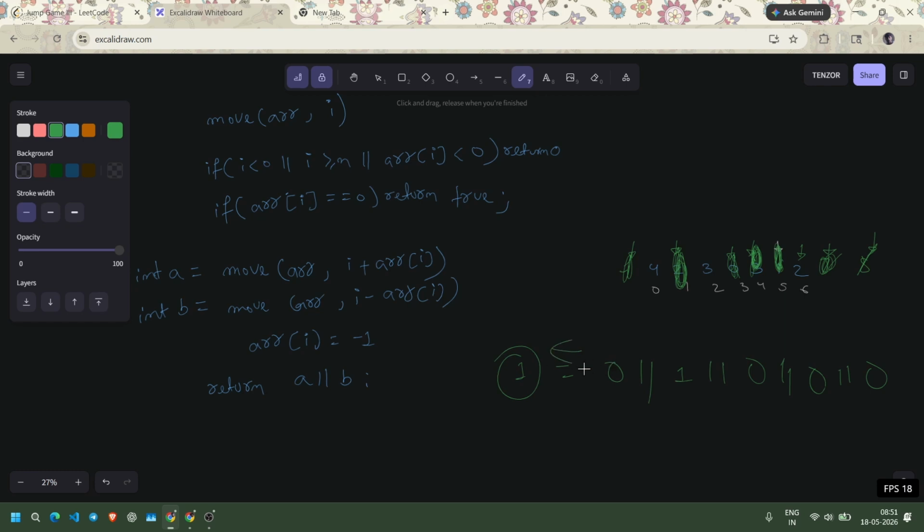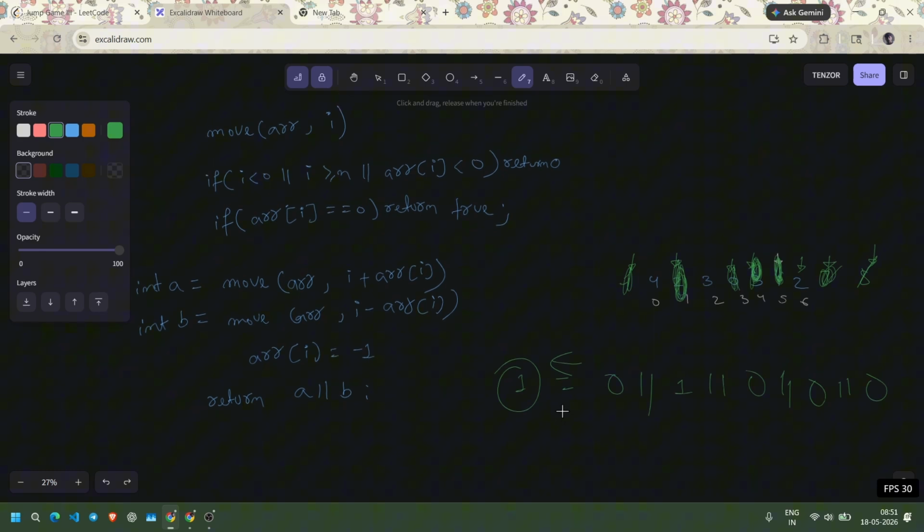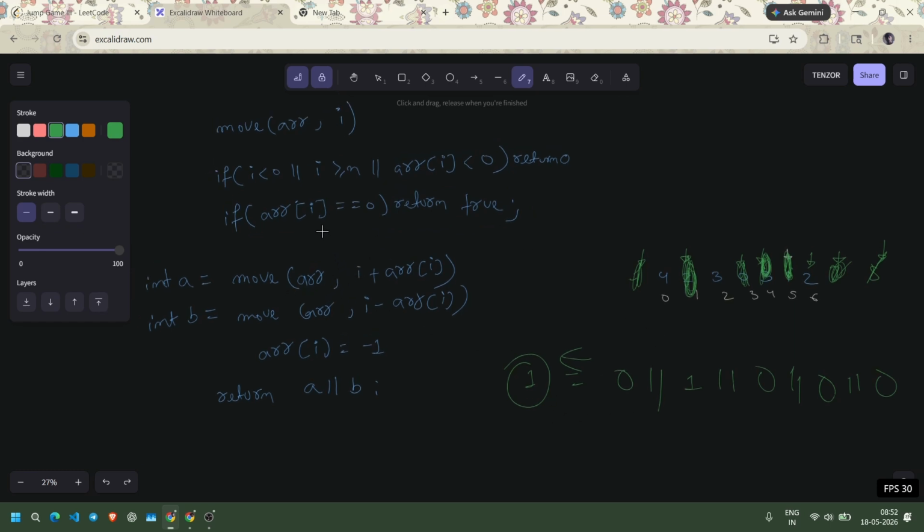Okay, so it is possible to reach there. And if it isn't possible, it isn't possible if it is going to form any loop. So we didn't get any 1 here, I mean we haven't got this statement true a single time, and we just have the 0. So let's try to code this and see if it's working fine or not.